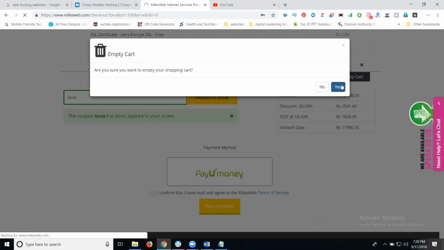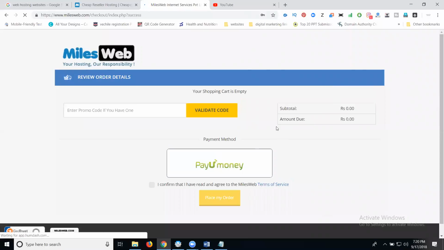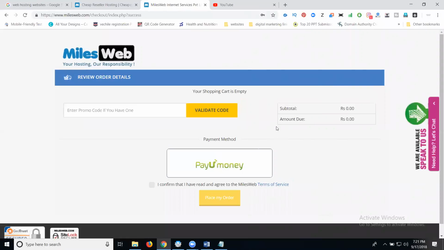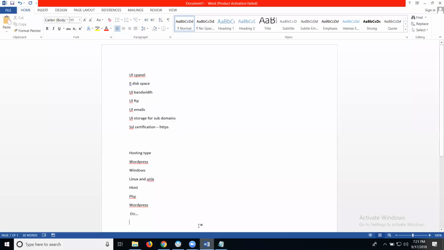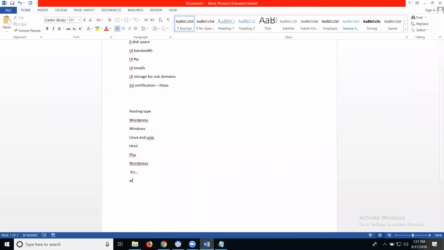This is called purchasing your hosting. Once purchased, how do you log in to your web hosting? Please write down the syntax. After purchasing hosting, you can log in. The website is abc.com/whm. WHM is nothing but web hosting manager.